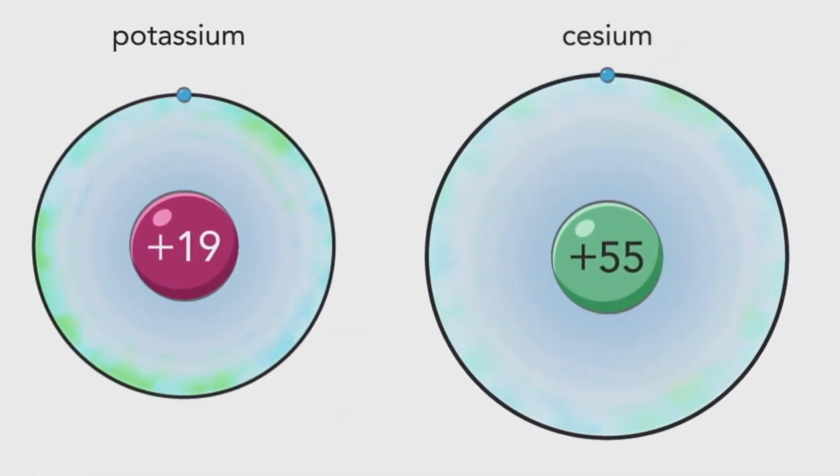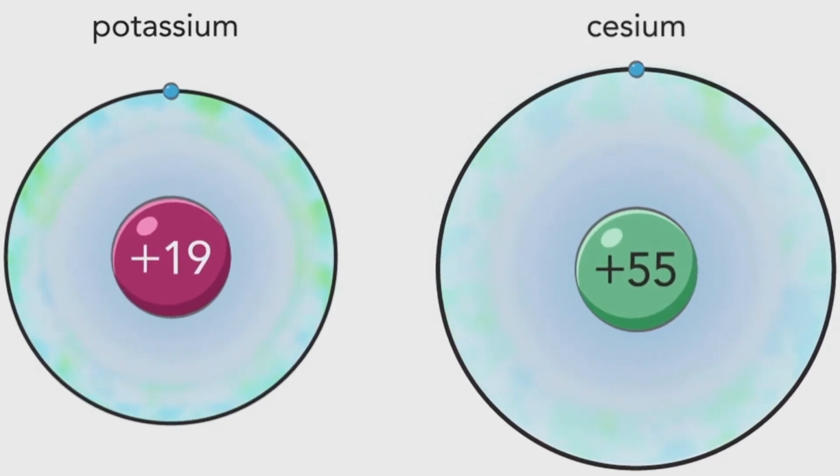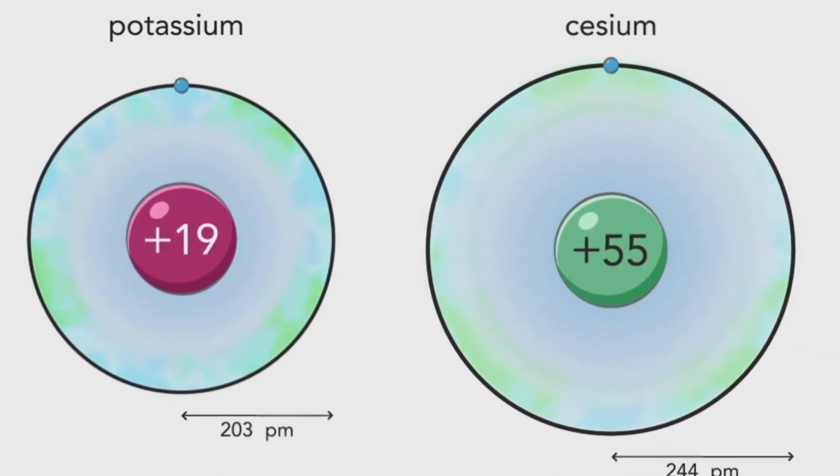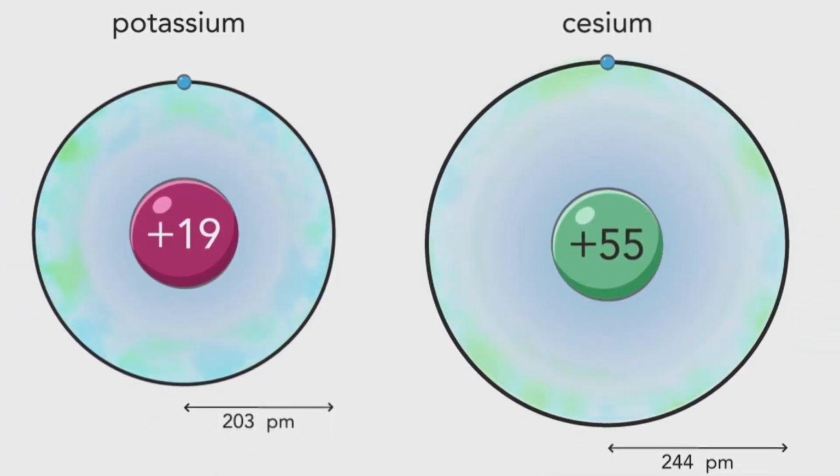Potassium and cesium are both alkali metals in group 1, but are in different periods. Both atoms have a single electron in the outer shell, with the remaining electrons effectively shielding the outer shell from the nucleus. These two atoms have similar effective nuclear charges, but the higher numbered shell in cesium is farther from the nucleus, so the electron is more weakly attracted to the nucleus and has a smaller ionization energy.